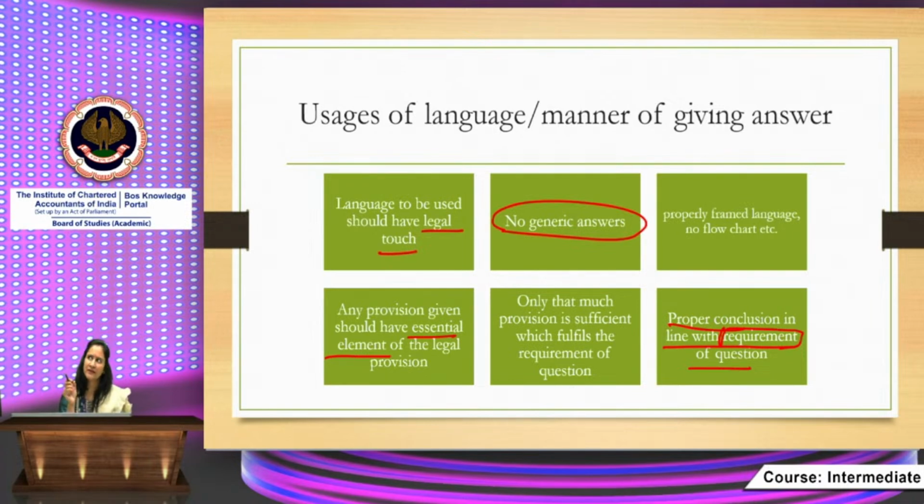Sometimes the requirement is very small and students end up writing long, vague answers, which ultimately leads to you not being able to complete your full paper in time, and you end up skipping a few questions and then losing marks. So just see the requirement of the question and answer to the point.